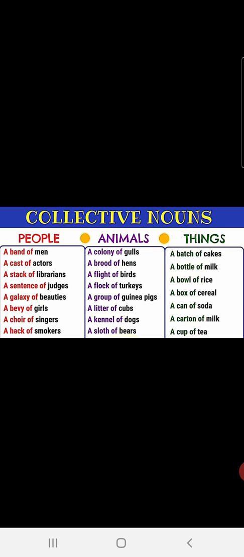Children, on the screen right now in front of you, all these collective nouns under the heading people are highlighted with red, under animals are highlighted with purple, and under things are highlighted with green. So all these are collective nouns. That means a group of same kind are referred with one particular name. That is a collective noun.